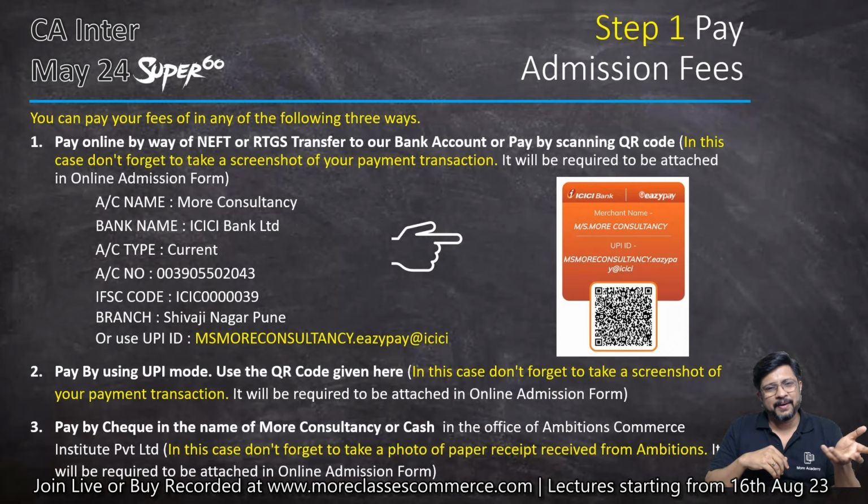Or you can also make payment by way of RTGS, NEFT transfer. I have shown different things on the screen, how you can go for it. The account name is More Consultancy, bank account is ICICI, account type is given, and other things are given. And I'll give all these different details in the description of the video also.